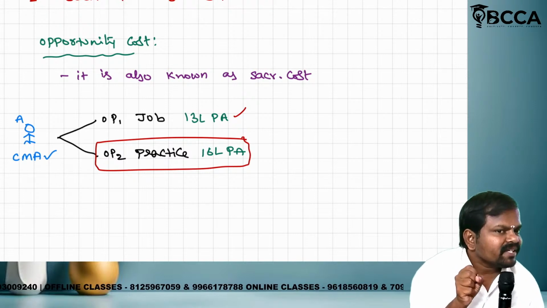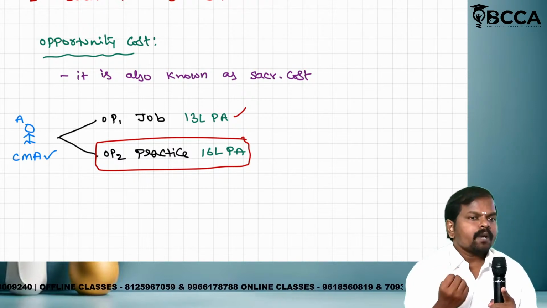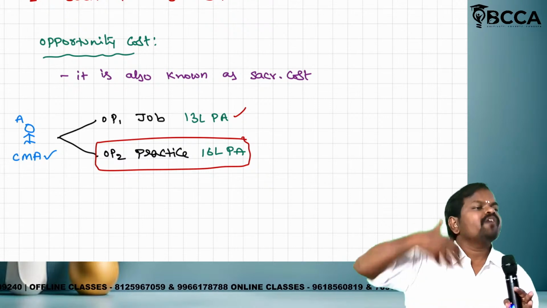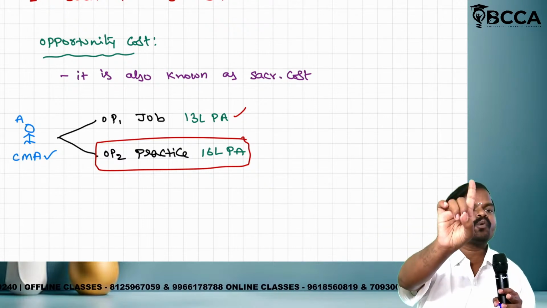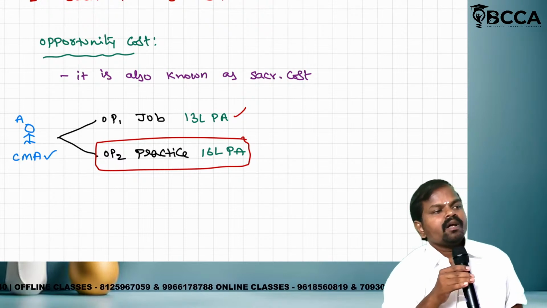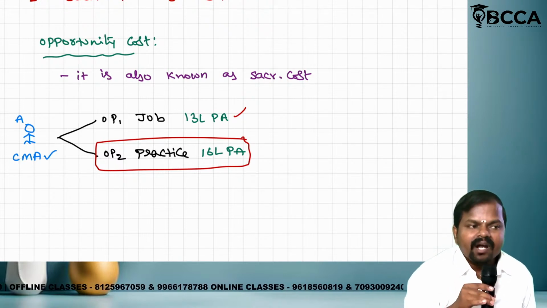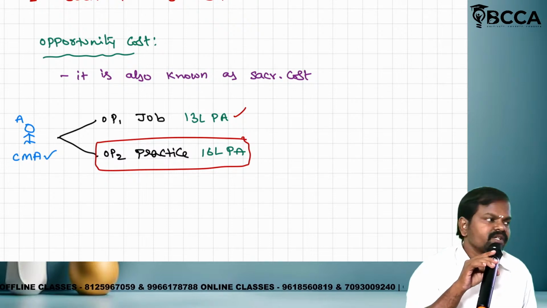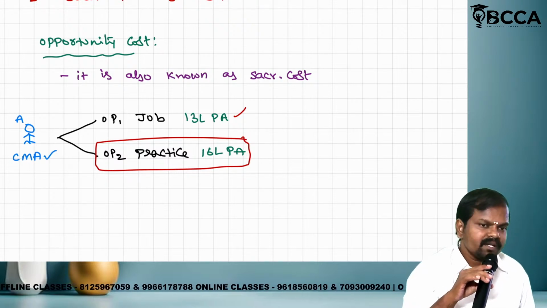Out of various options, I selected only one option. The remaining options will be referred to as sacrificing cost or opportunity cost. Is it clear?